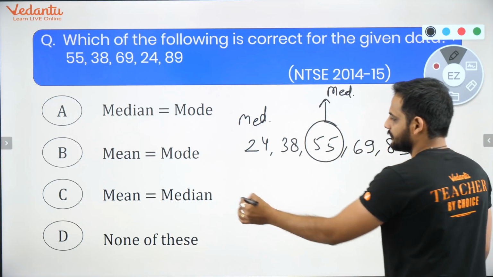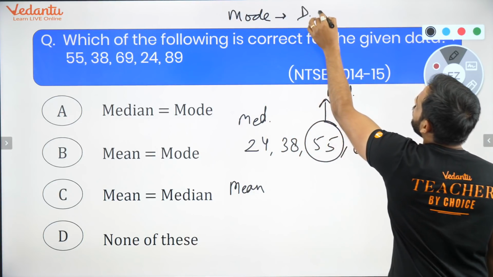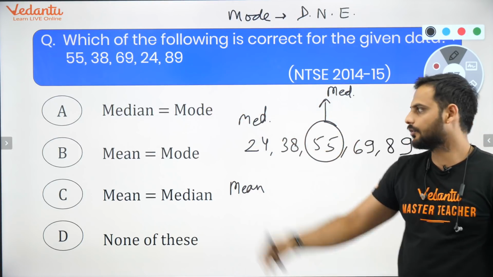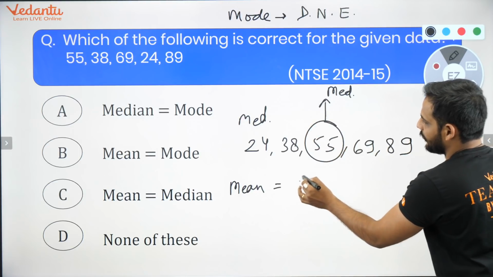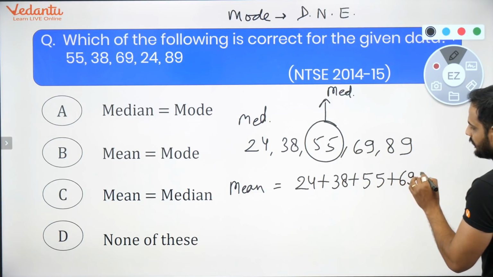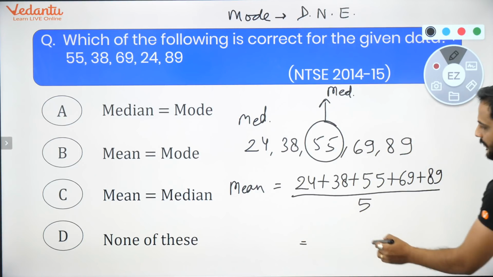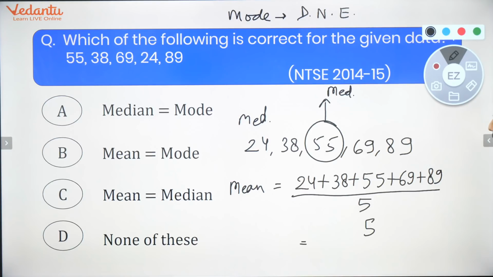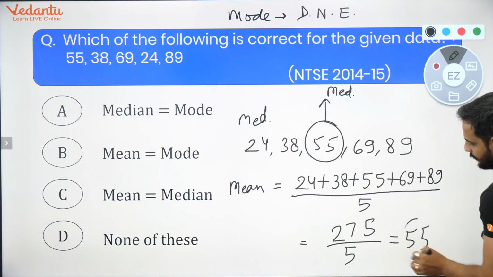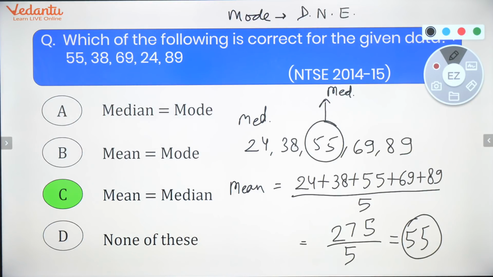Now let's talk about mean. Mode does not exist for this data. Why? Because there is no value which is occurring maximum time. Understood? Now let's talk about mean. So mean will be sum of all the values, 24 plus 38 plus 55 plus 69 plus 89 divided by 5. If you add all of them, you will get 275 divided by 5, which will be equal to 55 again. So you can clearly see mean and median are equal. So the correct answer is option C. Mean is equal to median.